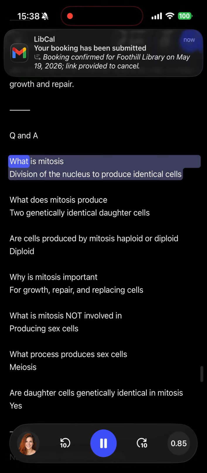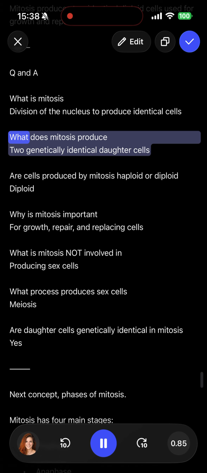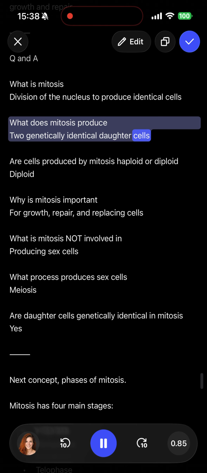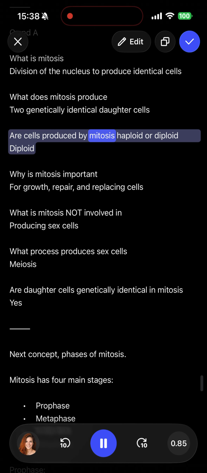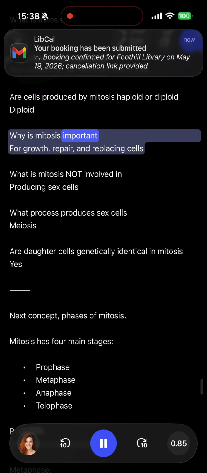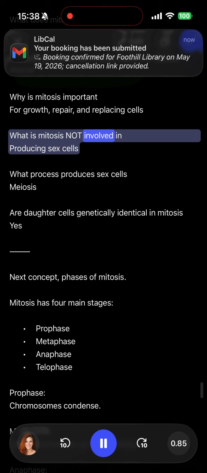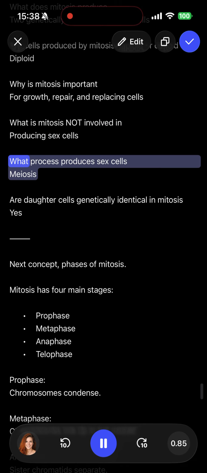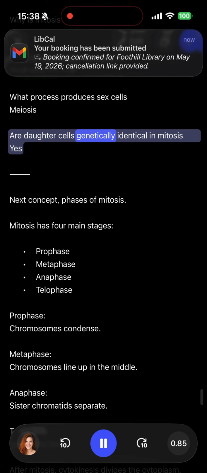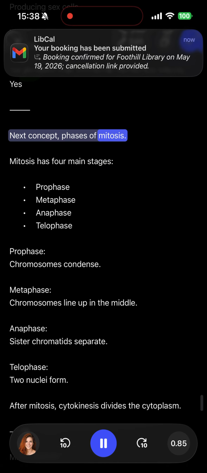Q&A. What is mitosis? Division of the nucleus to produce identical cells. What does mitosis produce? 2 genetically identical daughter cells. Are cells produced by mitosis haploid or diploid? Why is mitosis important for growth, repair, and replacing cells? Is mitosis involved in producing sex cells? What process produces sex cells? Meiosis. Are daughter cells genetically identical in mitosis? Yes.